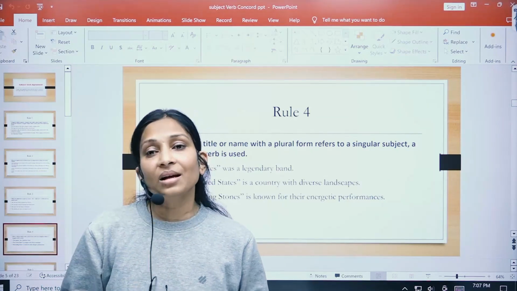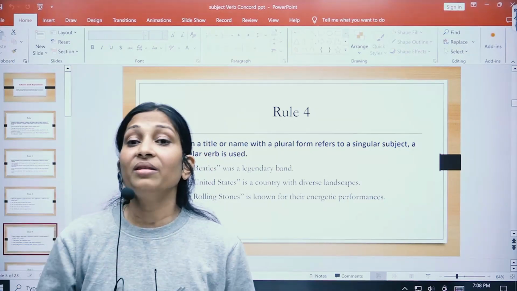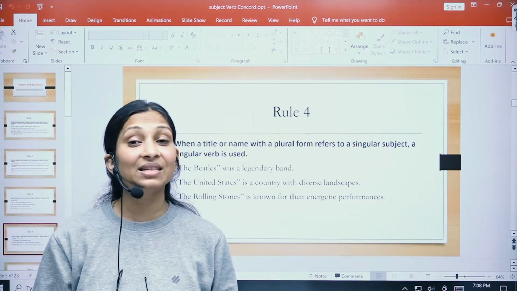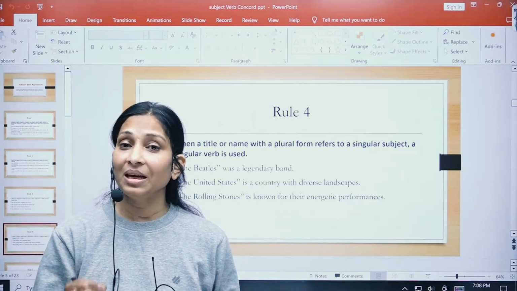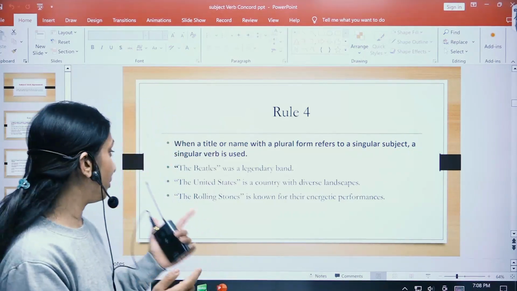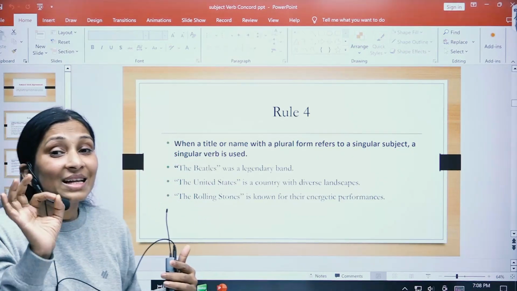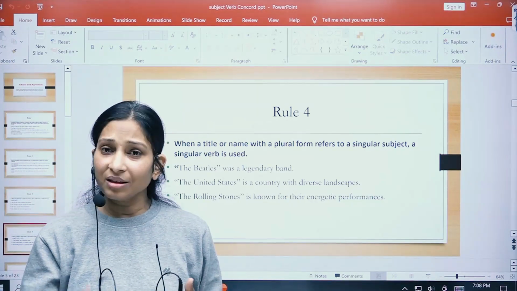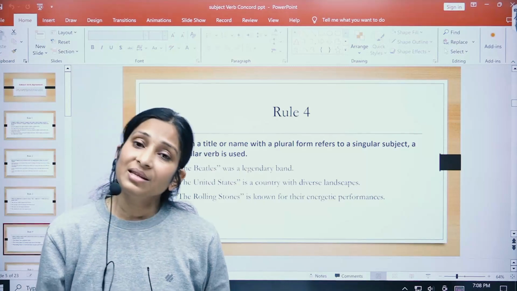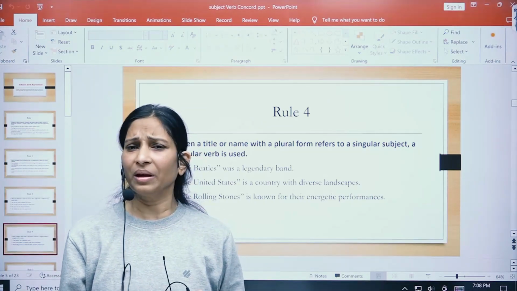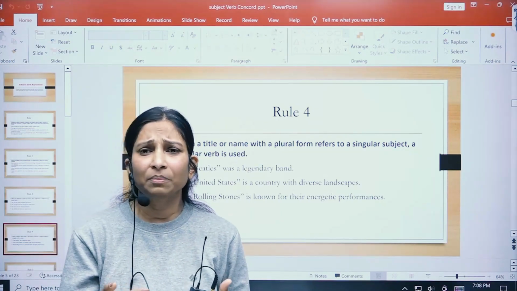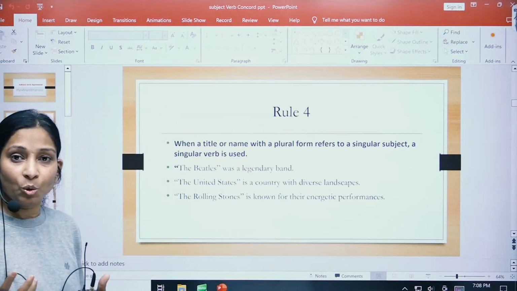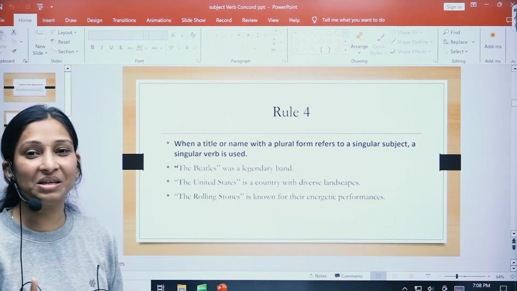Many a times such questions are going to come where titles will be followed by a verb. How would you recognize that it is a title? Either it will be in italics, or the first letter of all the words of that title would be in capital. This is how we recognize that it is a title of a book or any place or some other program. So when the title is in plural, the verb will always be singular.